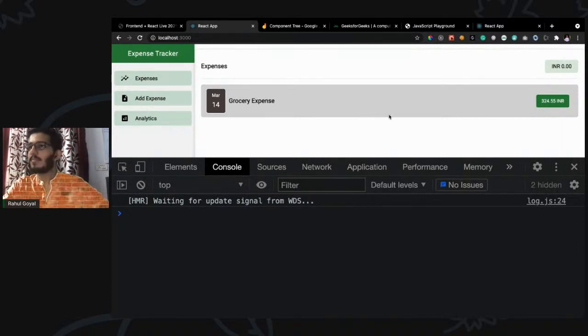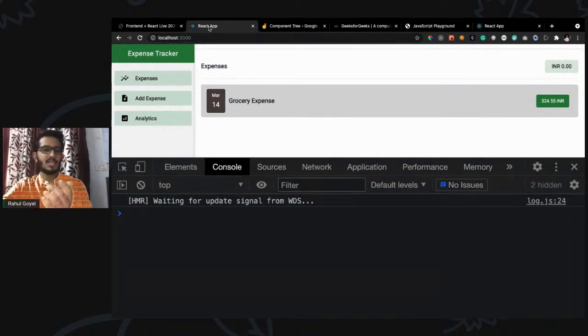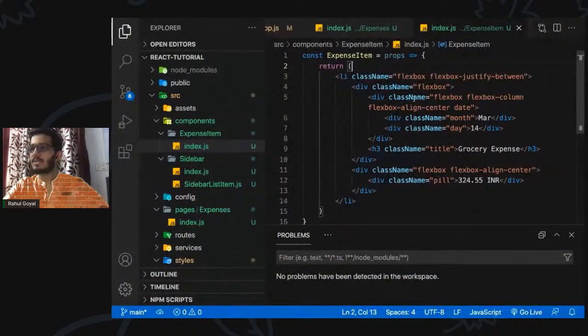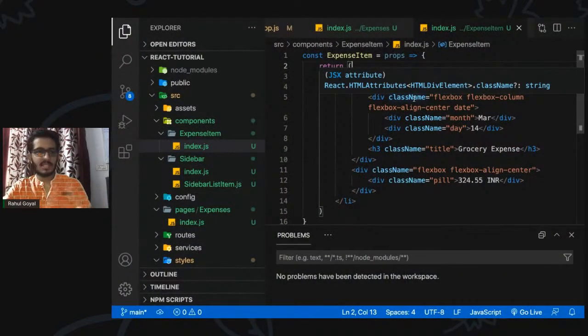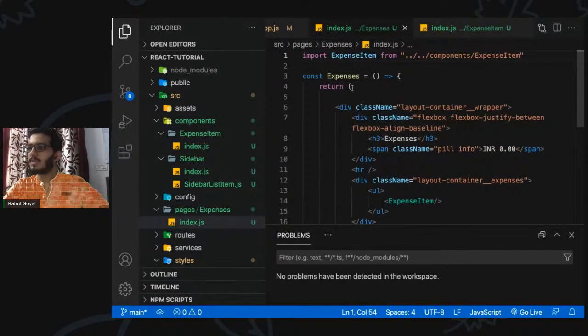Okay, so we have simplified our app. We have this complete app, right? In this app we have this complete UI, so we can split it into multiple simple components so that each component has only one purpose, one specific task. Like this particular component here, the expense item, has only one specific task: it is receiving props and then rendering those props here. Currently we are not rendering anything, so this is not really a reusable component. So what we can do here is, yeah, let's specify a list.